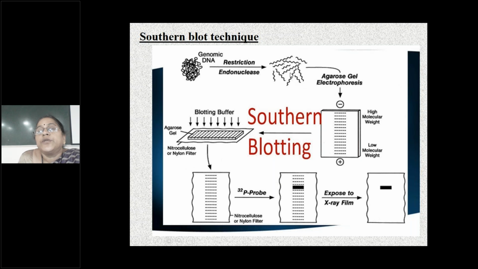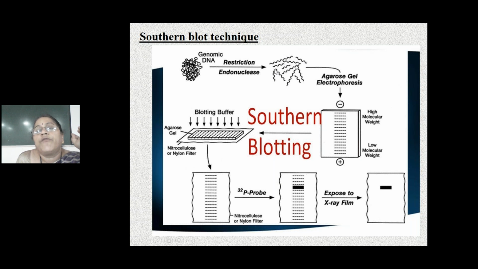High molecular weight DNA fragments move slowly, whereas the low molecular weight DNA fragments move faster towards the anode. Okay. The DNA which is extracted from the tissue is broken down into small fragments.